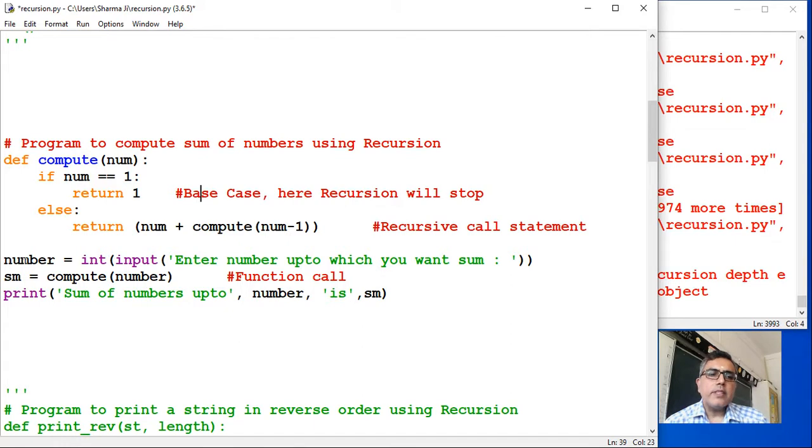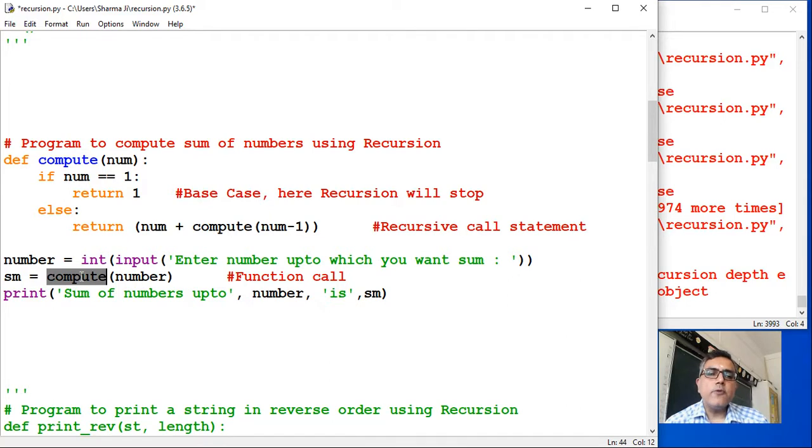Okay, now in the main area I have read a number, the number given by the user, up till which you want to find the sum. Then I have called the compute function with the number given by the user.